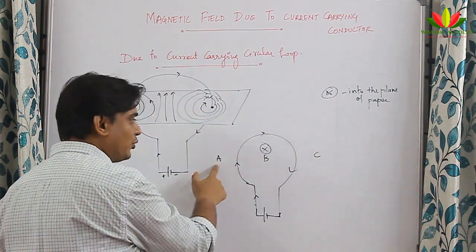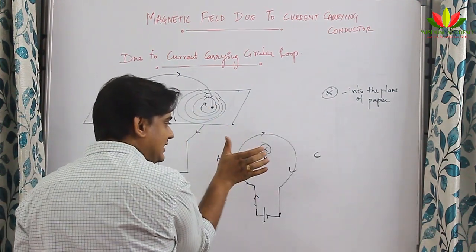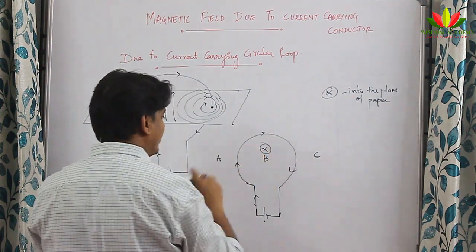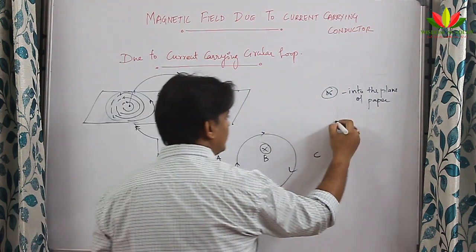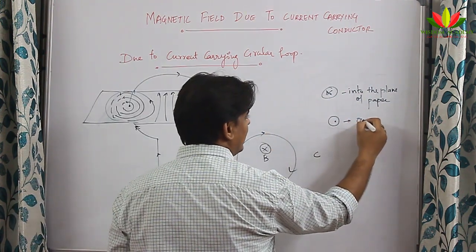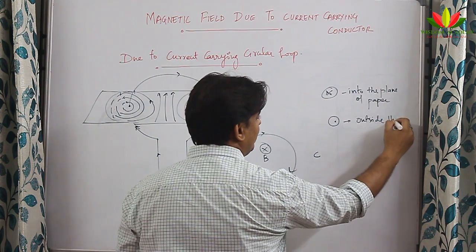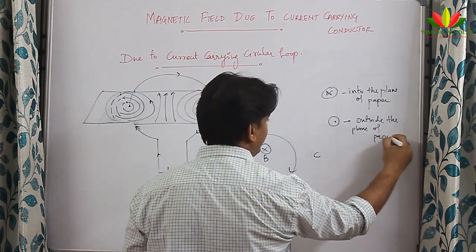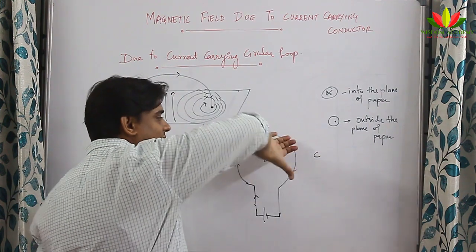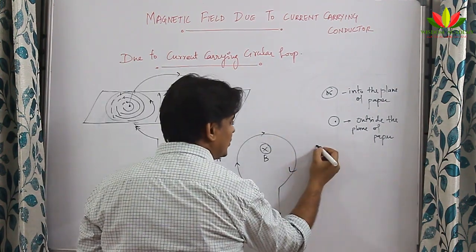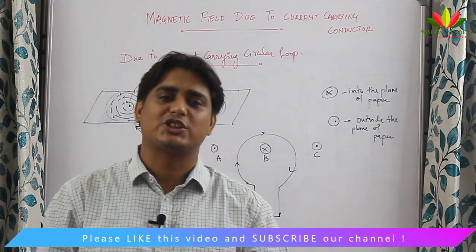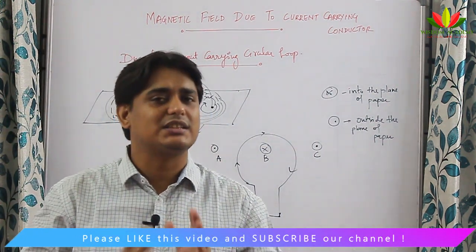But if you see at A position, it is outward, because it is going inward at B, but coming from A it is outward. So here it is outside the paper. So when I draw like this, it means outside the plane of paper. Same way at C, if you see, it will be again outside. So this experiment helped us to find what is the direction of magnetic field due to a circular current carrying loop.